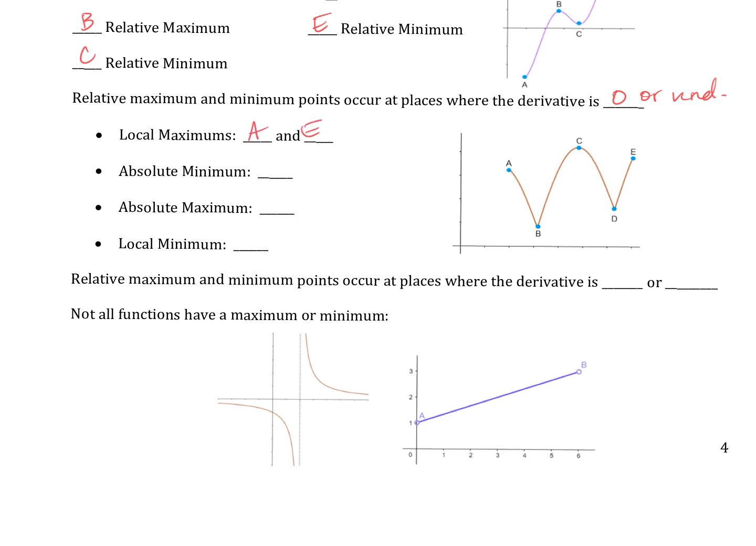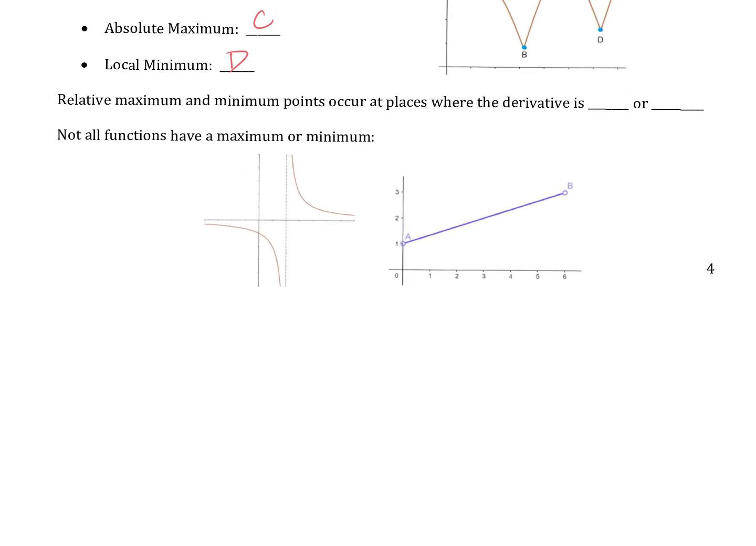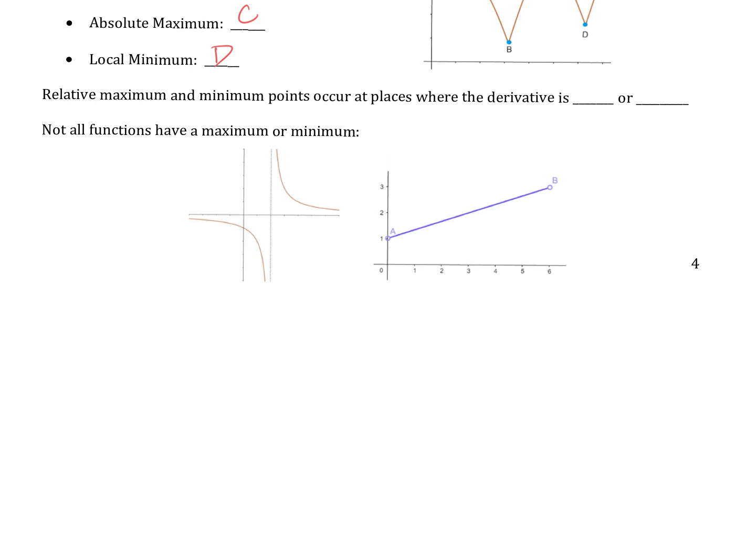Okay, so my local maxes in this picture, local maxes are A and E. My absolute min, B, absolute max. Local min. Really jumbling things up. Do you agree? I don't have a derivative at A or E. I don't have a derivative at D or B because they're corners, but I can have absolute maxes and mins there. Okay, something to note. Relative max and min points occur when, we just said that, the derivative is 0 or undefined.